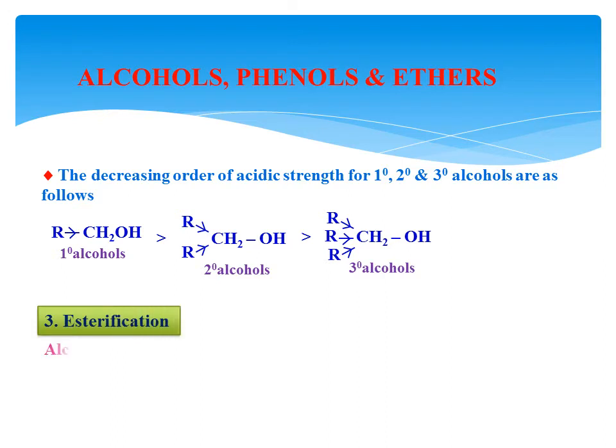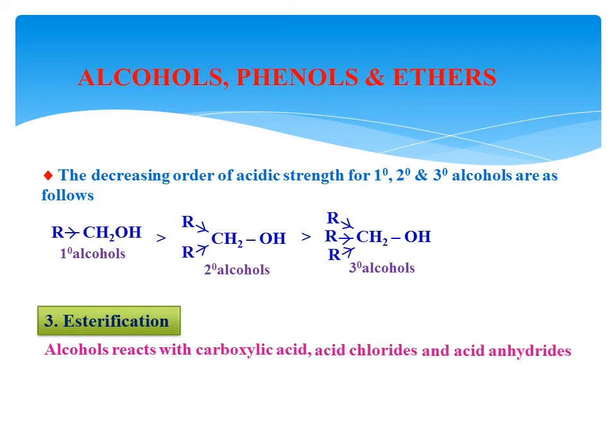Then the third property is esterification. What do you mean by esterification? The formation of an ester as a product during the reaction is called esterification. Ester is an important product. It is used in nail polish, paints, varnishes, perfumes, etc. It is even used for flavoring of food.